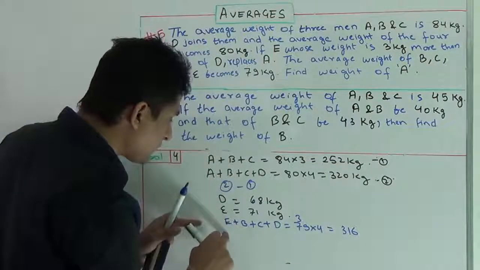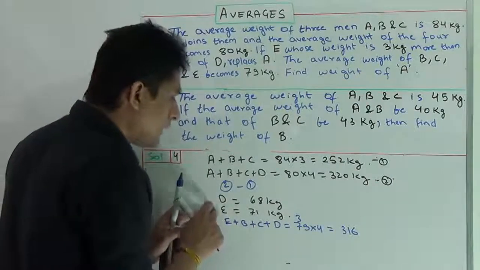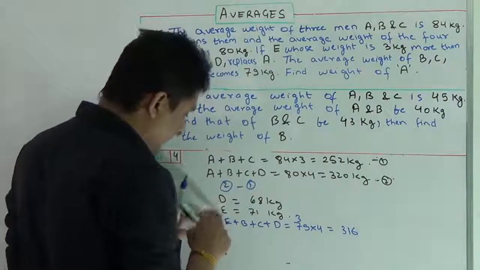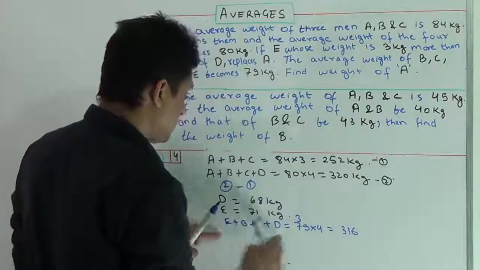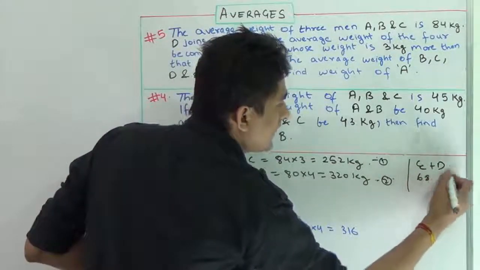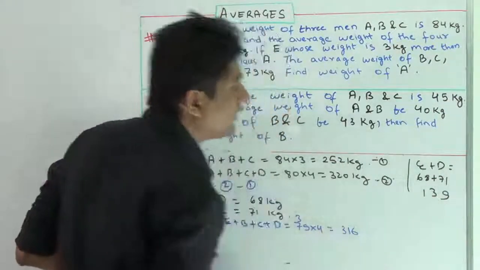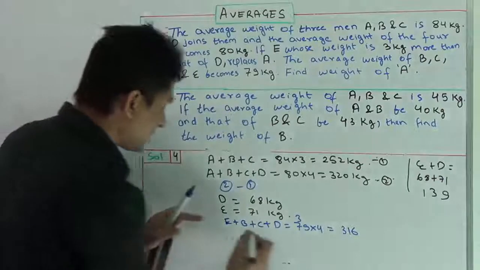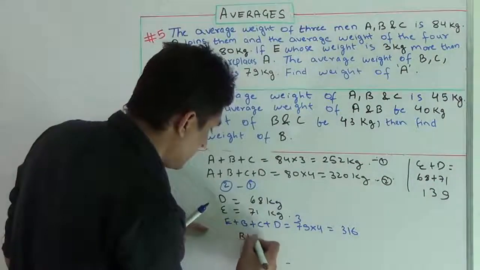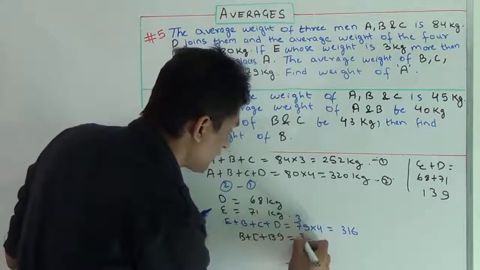So in this equation, I can substitute the value of E and D. That means E plus D is 68 plus 71. It will come out to be 139. Now I can substitute the value of E plus D, which is 139, in this equation.